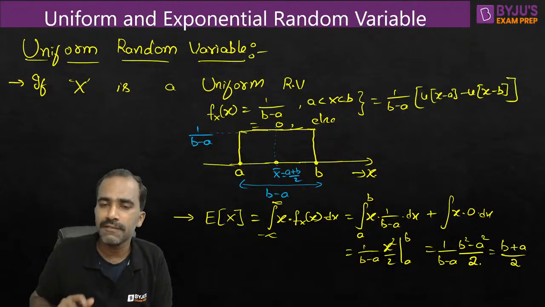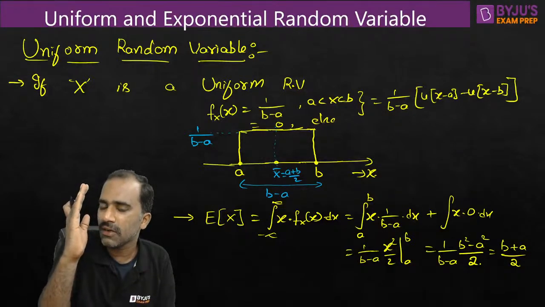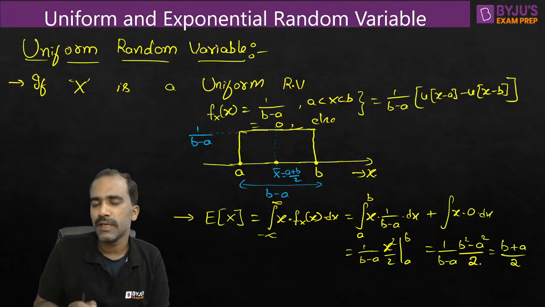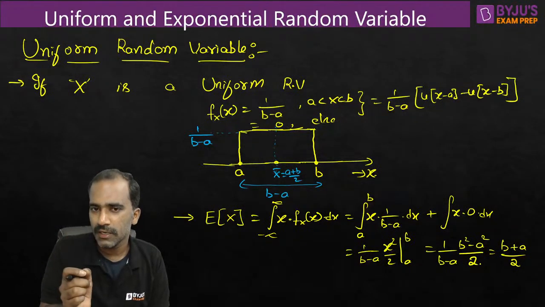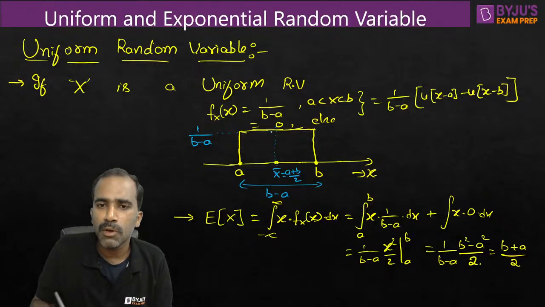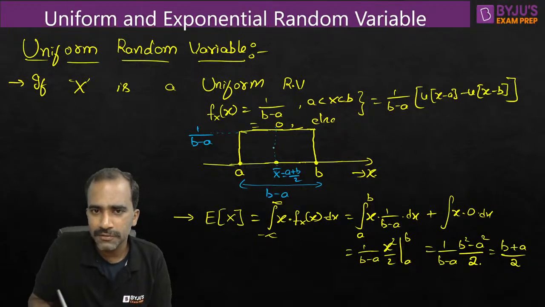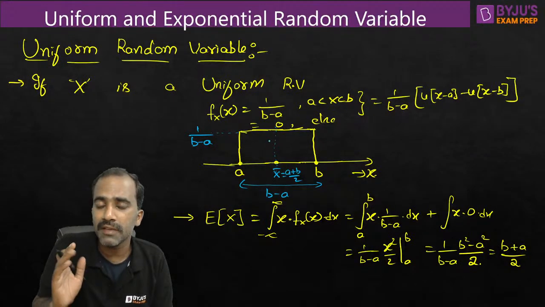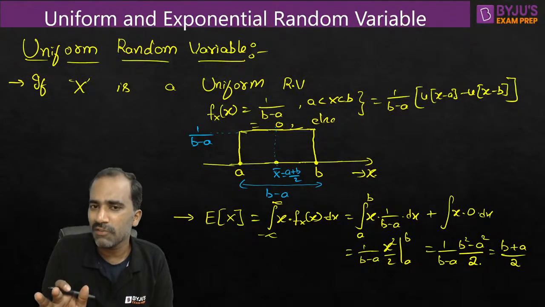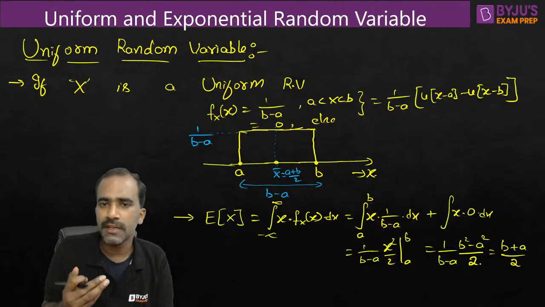See, for a Gaussian random variable, what is happening? It is symmetric with respect to its midpoint or the mean value. Any PDF which has symmetry will be symmetric with respect to the mean value. So next time onwards, whenever you see some kind of PDF with some kind of symmetry, symmetry means it need not be having even symmetry. It will definitely not have odd symmetry, because a PDF will never take negative values. So PDFs will never have odd symmetry. PDFs can have even symmetry.